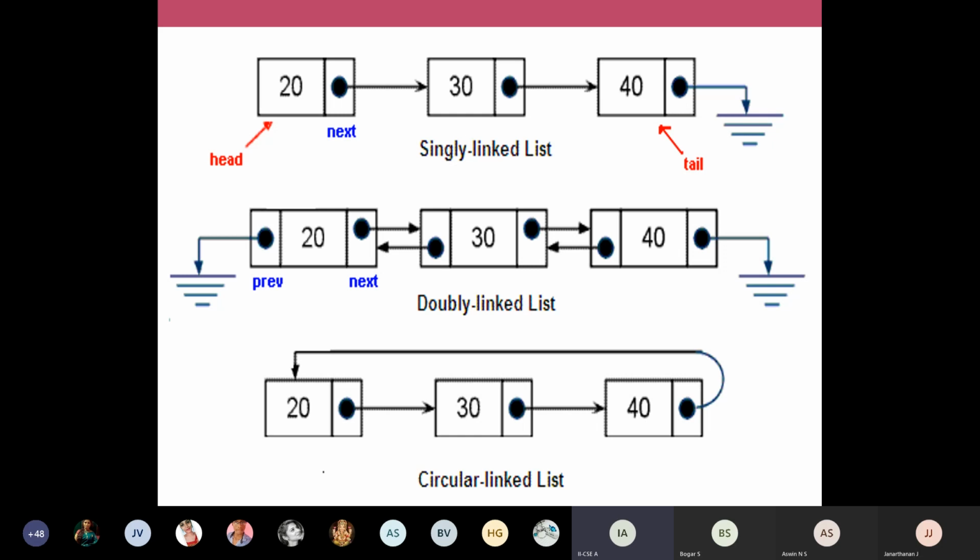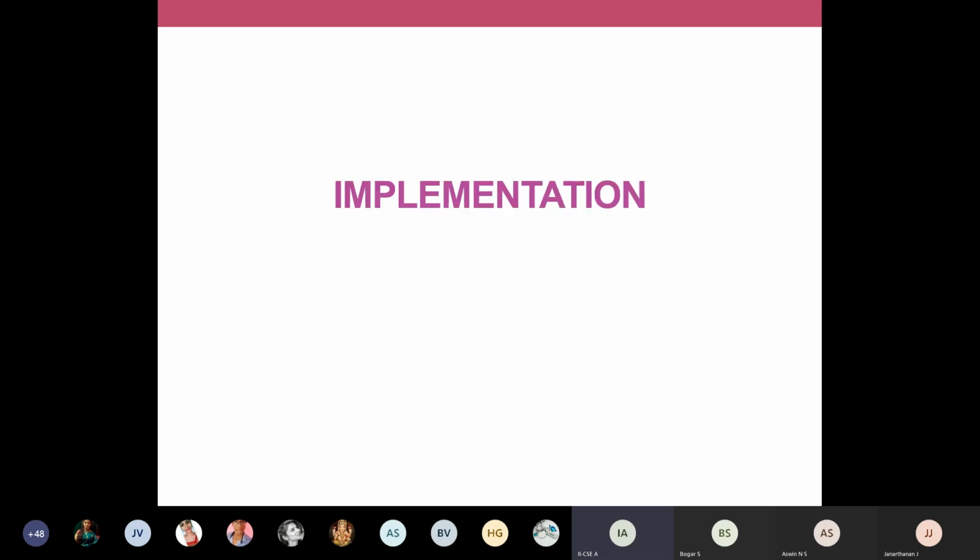All this information you are going to pack into a program. When you are writing a routine, you have to remember everything: the number of fields in a node, and what will be available in each field, and when you will have null. Only if you know that can you apply all the conditions and do insertion, deletion, everything. Okay, we'll go to the next slide. We'll see how to implement a linked list using a program and a routine. In some places I'll be using C code, and in some places we are going to see routines.